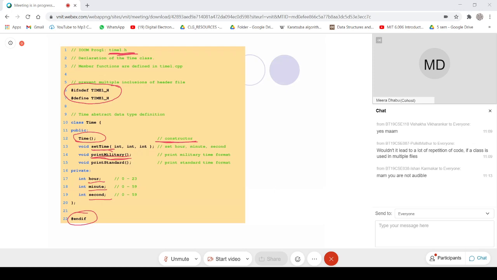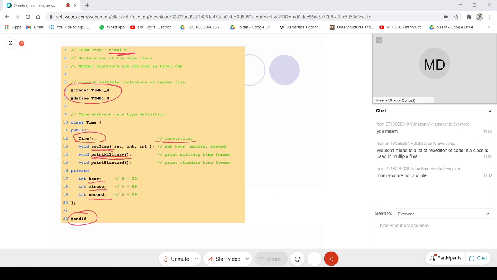Fine. So here, this is the class definition. Now come to the other file, which is time1.cpp. Try to get the difference. Time1.cpp.